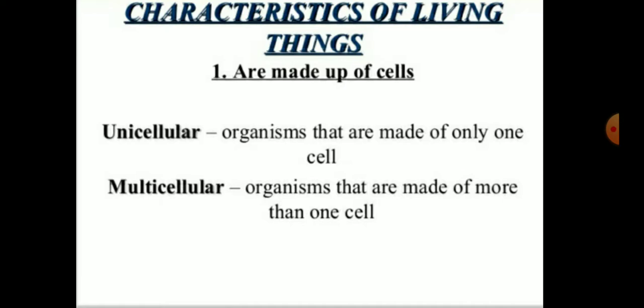For example, amoeba, yeast, and bacteria are unicellular organisms. Organisms that are made up of more than one cell are called multicellular organisms. For example, mango plant, rose plant, pea plant, man, housefly, dog, cat, all are multicellular organisms.